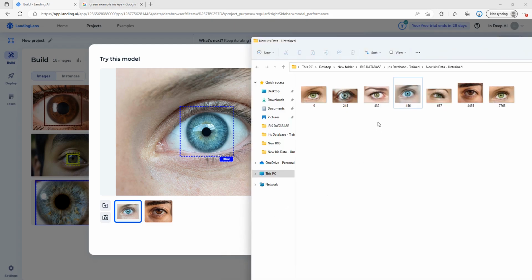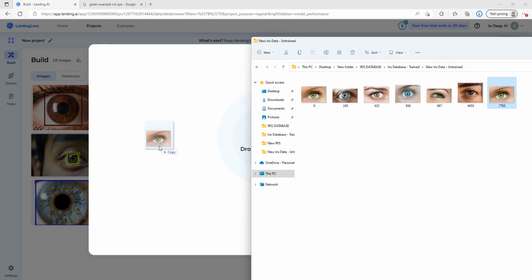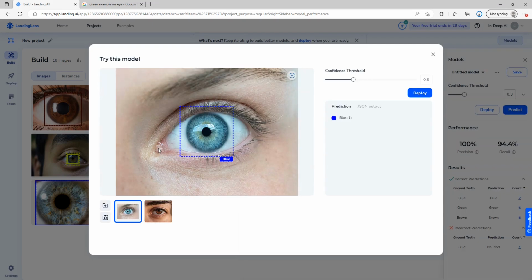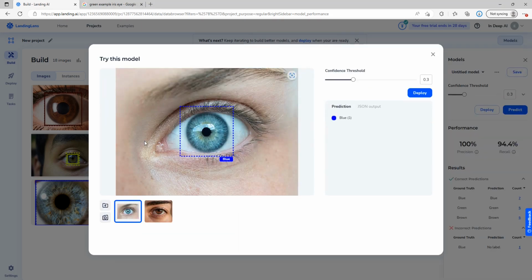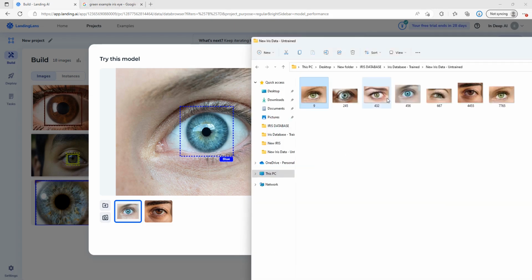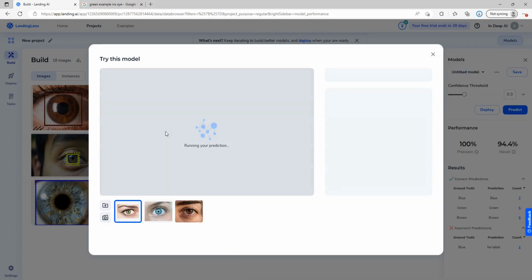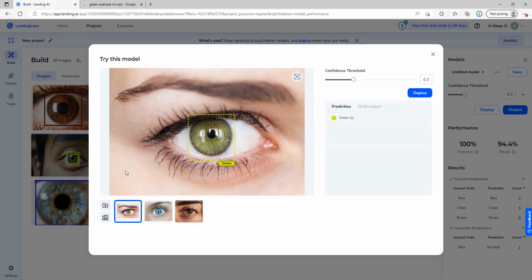And then lastly, we will attempt a green variant, which tends to be more difficult to detect. So I'm just going to go through and grab a green variant now, place into the model, and running the prediction on our green variant. And we have a correct classification here of green, which is fantastic.